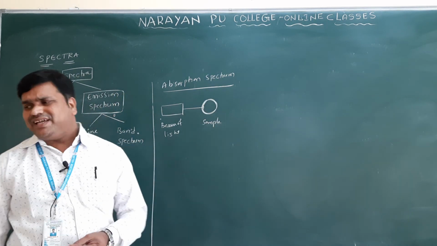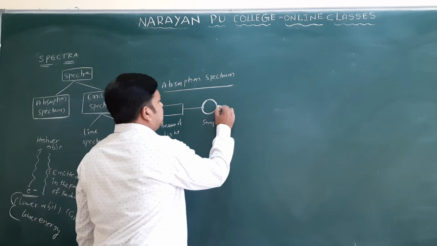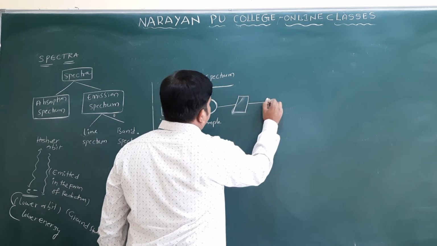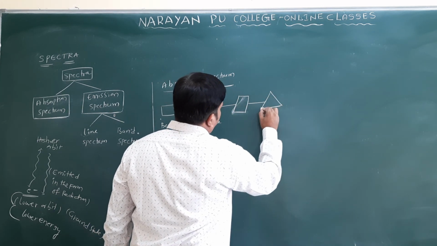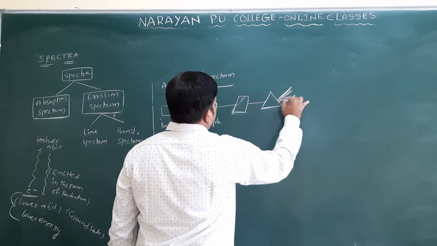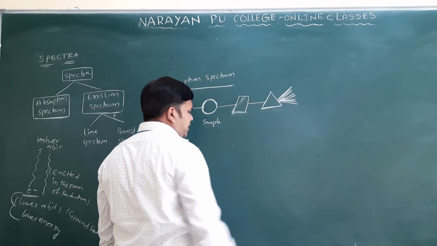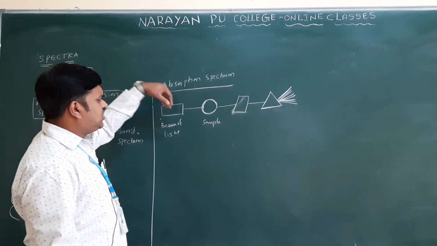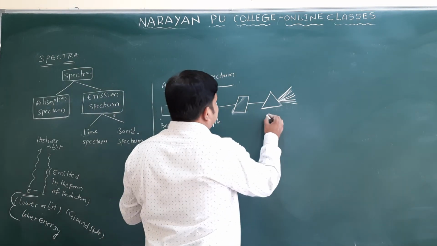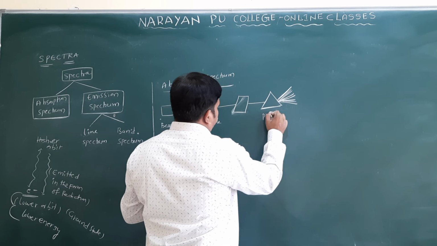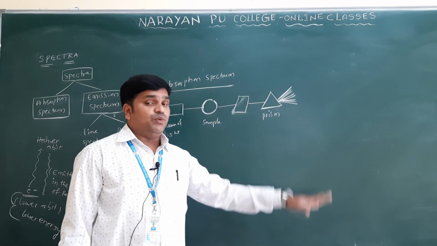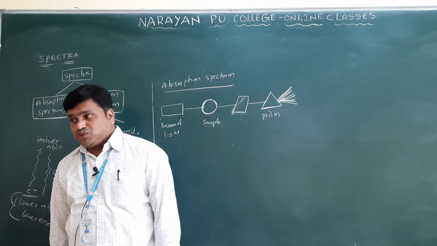In that sample you can imagine any substance is there. Then the light is passed through a small slit, and then through the Nicol prism. The spectrum is obtained like this. Light passes through the sample, then through a small slit, then through the prism, and that light is observed on the photographic plate. You will get an absorption spectrum.